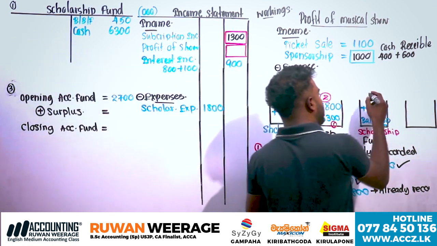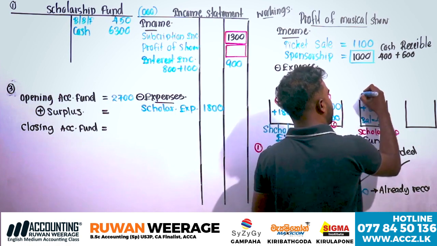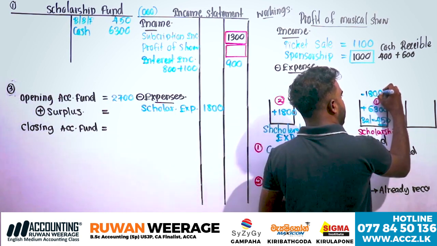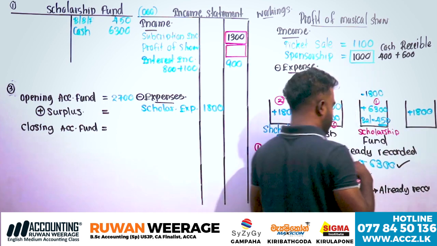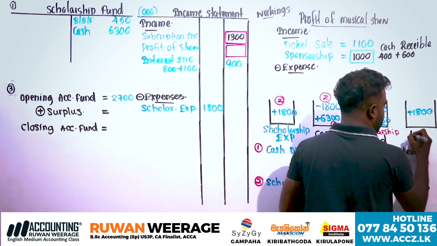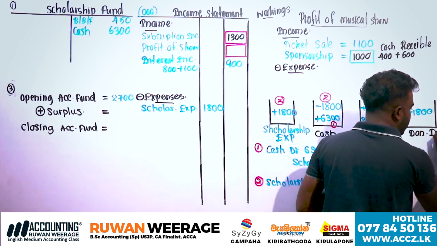When you purchase here, you deduct 1,800, and it should be recognized as income. Understood? Donation income.